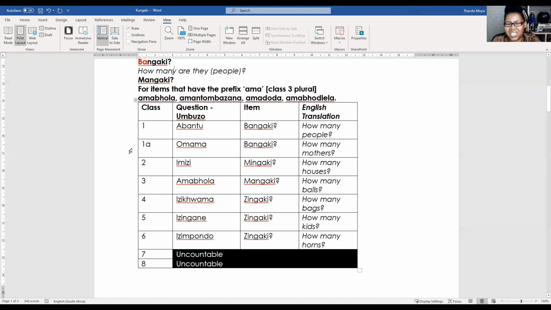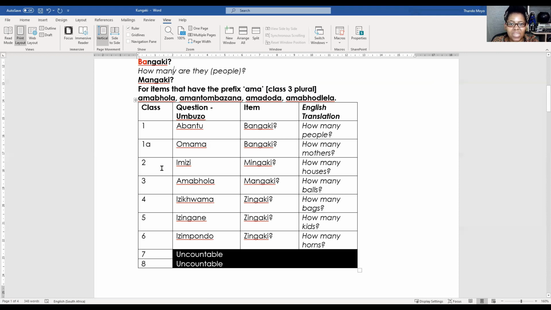But when we are now speaking about them, using them in sentences, everything else is exactly the same. So look at this. Abantu bangaki, how many people? Omama bangaki, how many women? Do you see? Bangaki, because it's really the same type of noun.